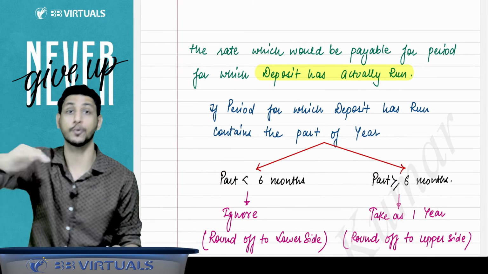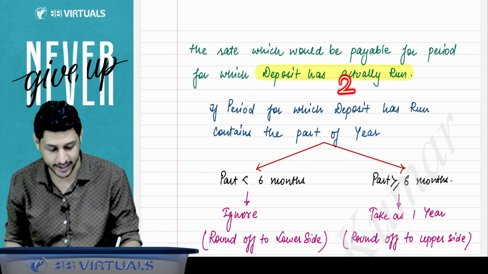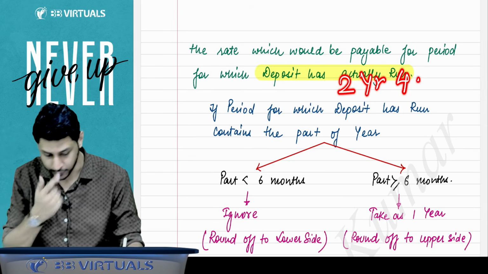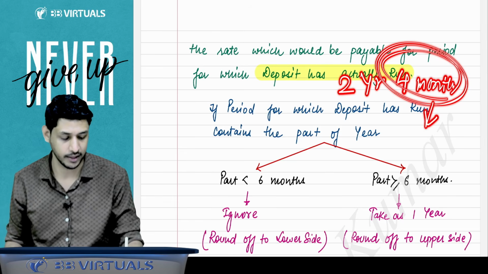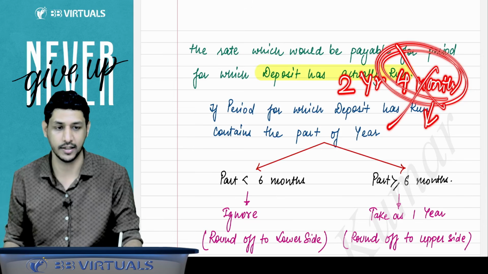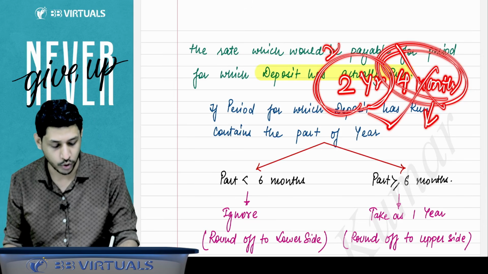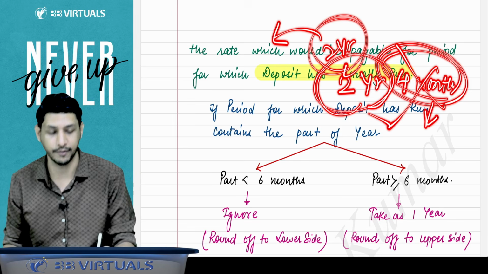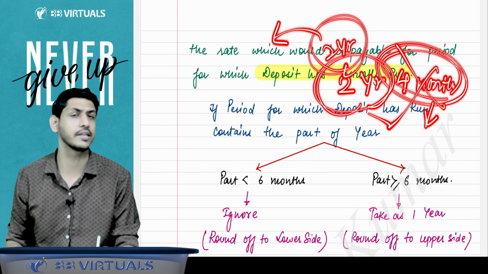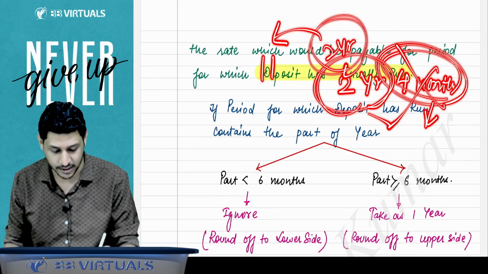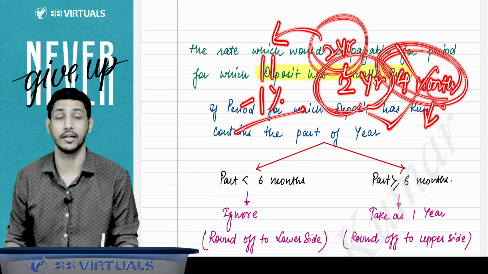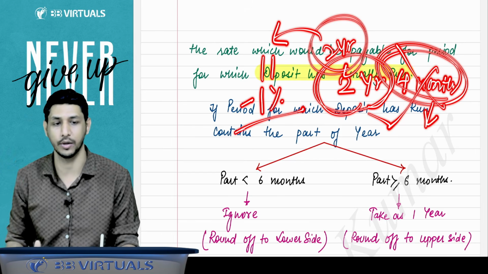But if it is 6 months or more than 6 months, you round up. In my case, he came after 2 years, 4 months. So the part of the year is 4 months, that is less than 6 months. Ignore it. So the year will be 2 years, and this 2 year interest rate will be given to him. That means he will not be getting 13% interest. He will be getting 11% interest minus 1%. The 2 year interest rate will be applicable to him.